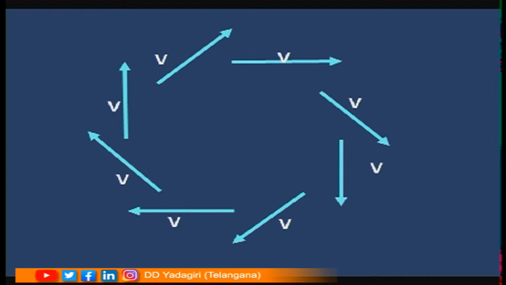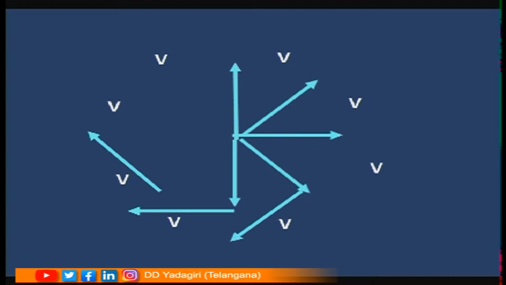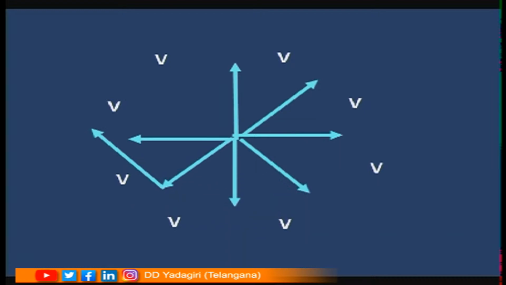We can just redraw these vectors at different points. So, here I am drawing all the vectors starting from a point. And here is the last one. Remember, we can select as many velocity vectors as possible. I have selected only 8 velocity vectors.